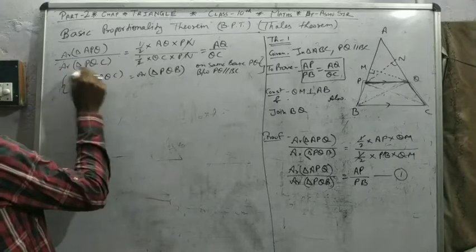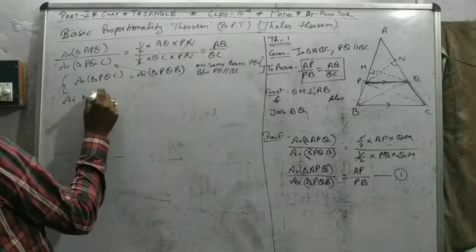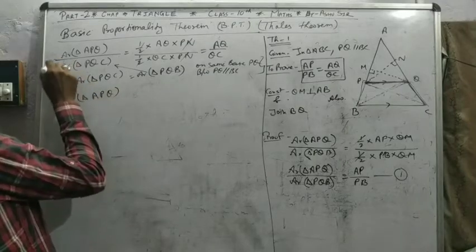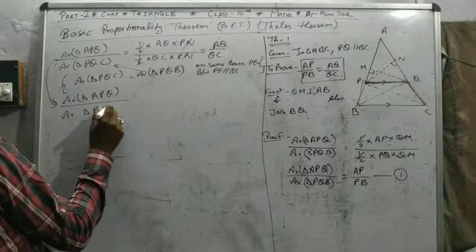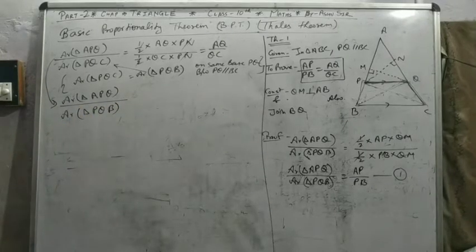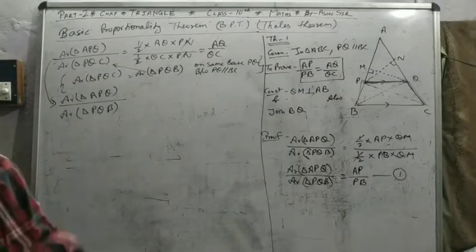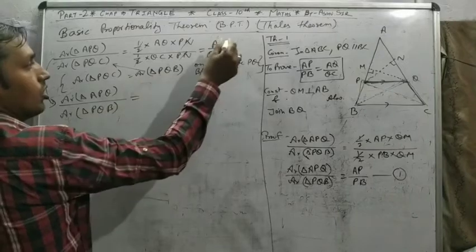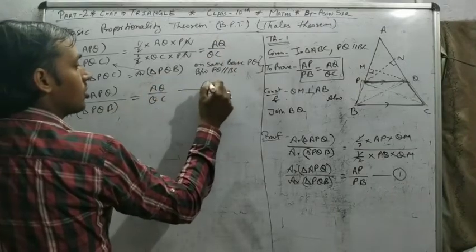So in place of PQC, replace this. So area of triangle APQ upon area of triangle PQB is equal to AQ upon QC, same.